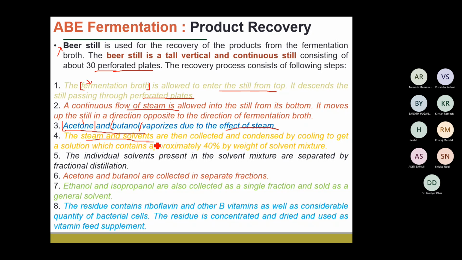So during this AB fermentation, some of the byproducts contain some value added products. Okay, so it contains some riboflavin and other vitamins, and they are generally present in the biomass. So whatever biomass is present contains this type of vitamins, and this residue is concentrated and dried.